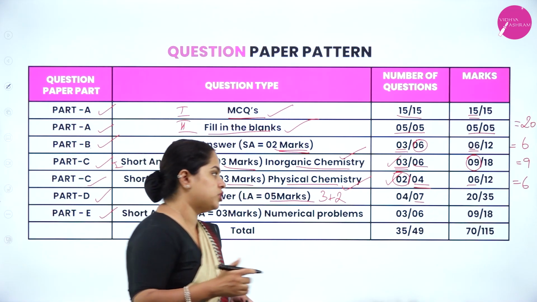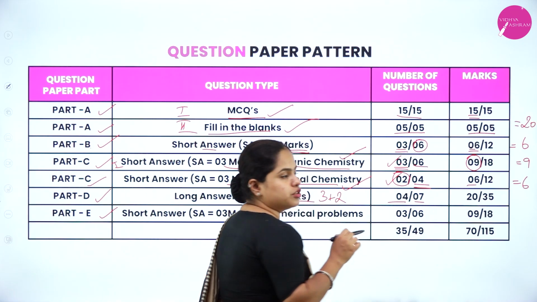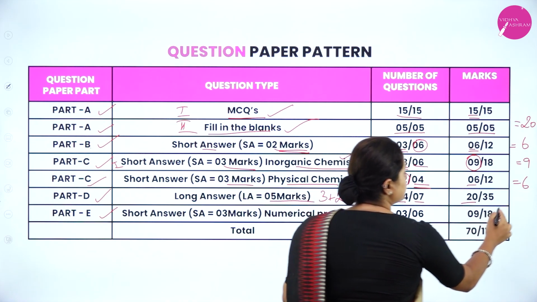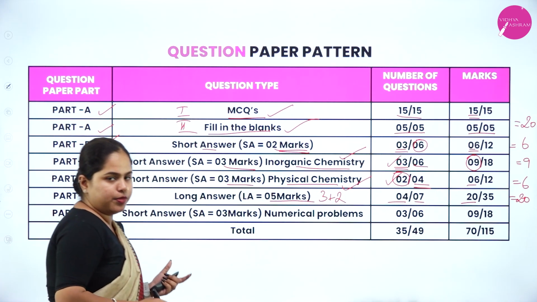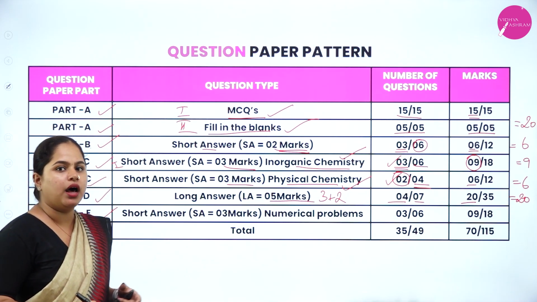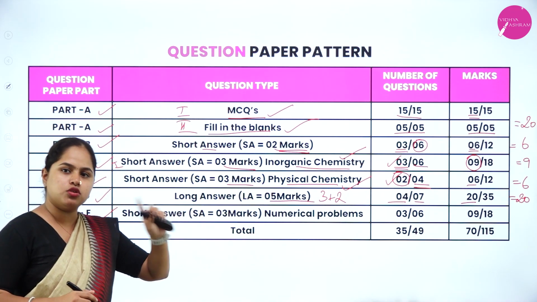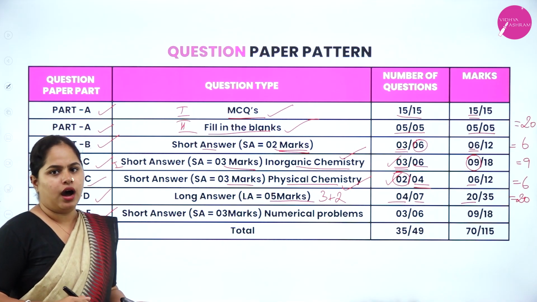Out of the 7 questions, you have to only attend 4. So 4 into 5, 20 marks you will be scoring from this session or part D, right? So it is a 5-mark question part. So out of 7 questions, only any 4 you can answer, right?